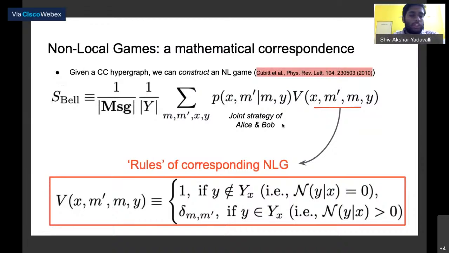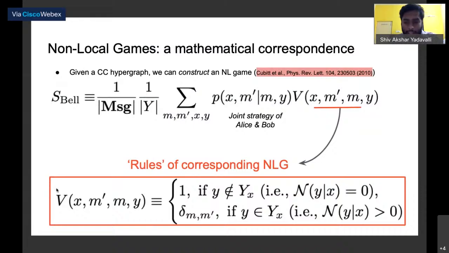In the 2010 paper, Cubitt et al. show a construction that is motivated by entanglement-assisted communication, specifically the hypergraph structure of the classical channel that is being used in this entanglement-assisted communication protocol.